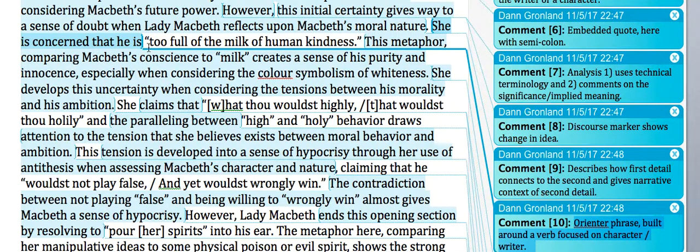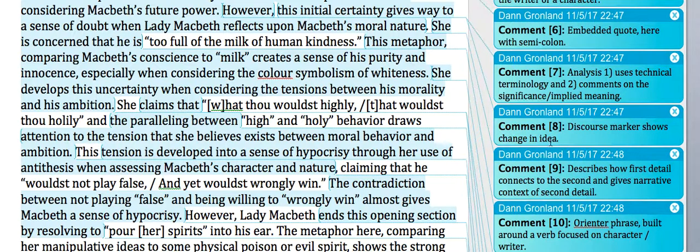So we've got a full verb phrase here, and then an object noun phrase here, of human kindness. So that orienter phrase, again, is built around either the character or writer. The character is concerned that, or the character shows us that. The writer reveals, the writer emphasizes the sense of when he describes. Those types of phrases that are focused around either a writer or a character from the story that is actively doing something will help you embed these quotations.